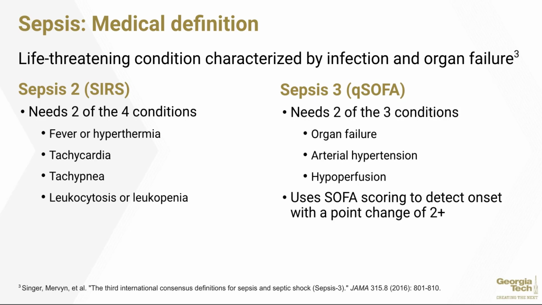Two definitions exist in the industry. The one on the left is more qualitative, looks for 2 out of the 4 conditions to be met, whereas the latest definition, Sepsis-3, on the right, essentially has a qualitative part, where 2 out of 3 conditions have to be met, and a quantitative part, which is a SOFA score, or a Sequential Organ Failure Assessment score, to detect the onset with a delta of 2.